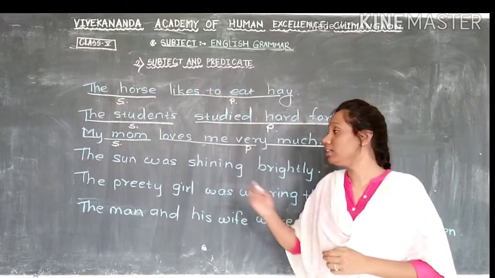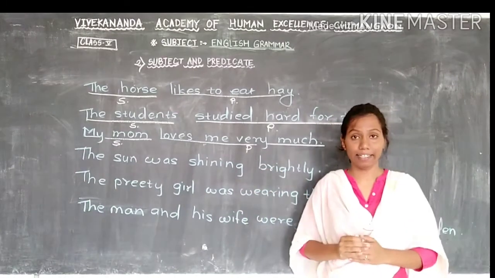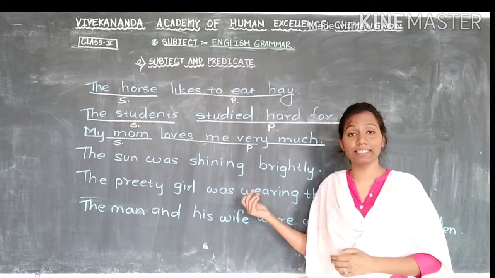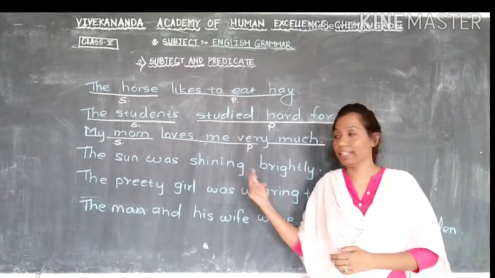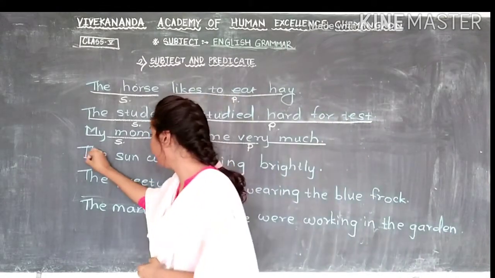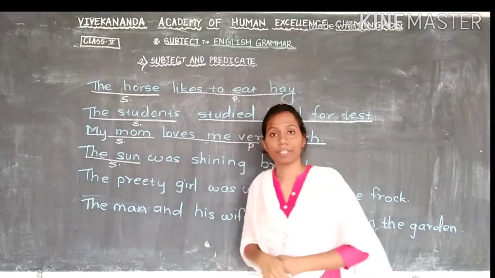Next one is, the sun was shining brightly. In this sentence, about whom do they write this sentence? This sentence is about the sun. So we will underline the sun as the subject here.